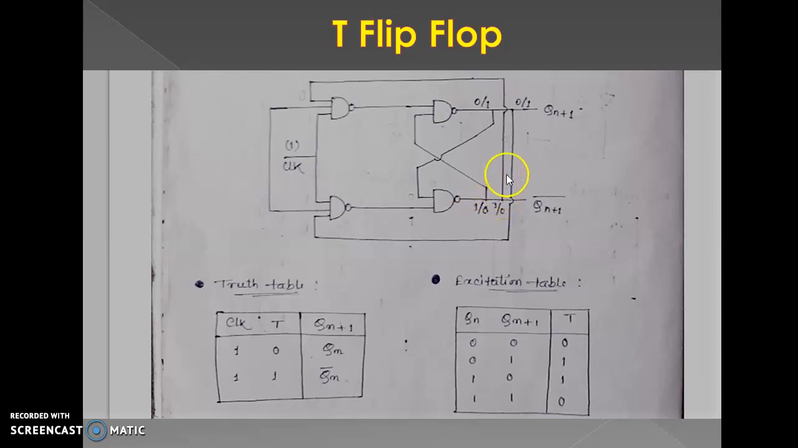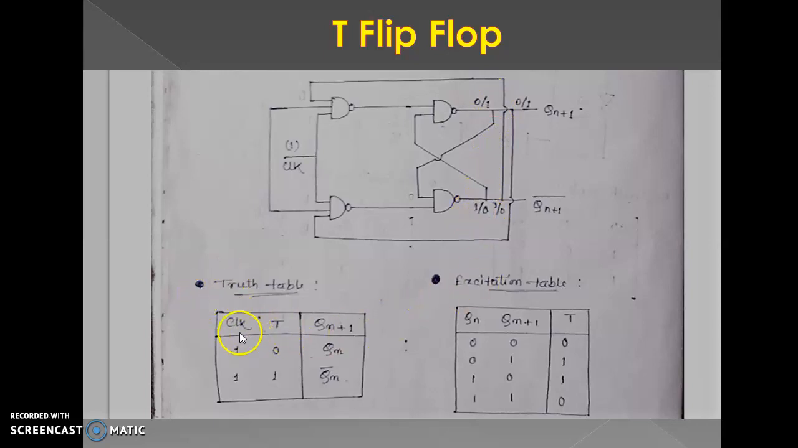This is the feedback path. This is also a feedback path. It is connected to the NAND gate. These are the two outputs, Qn plus 1, Qn plus 1 bar. This is the previous output value, 0 slash 1, 1 slash 0.